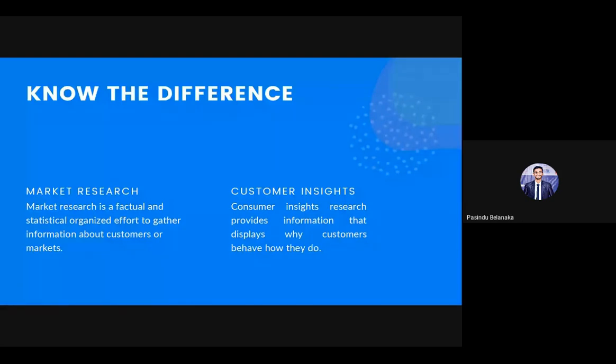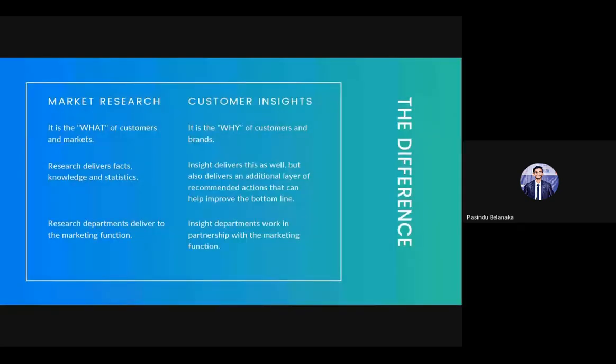So let's talk about these differences a little bit more. As I explained earlier, market research is the what of customers and the market, and customer insight is the why of customers and brands. The second fact is that market research delivers facts, knowledge and statistics. It only delivers that. By doing market research, we can know these are the facts, these are the numbers, this is the knowledge about a set of people. Those are the details that we can get.